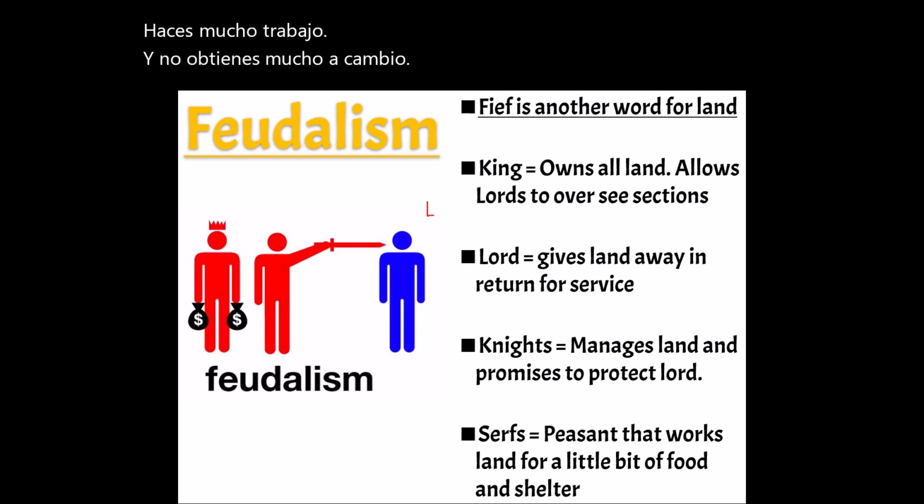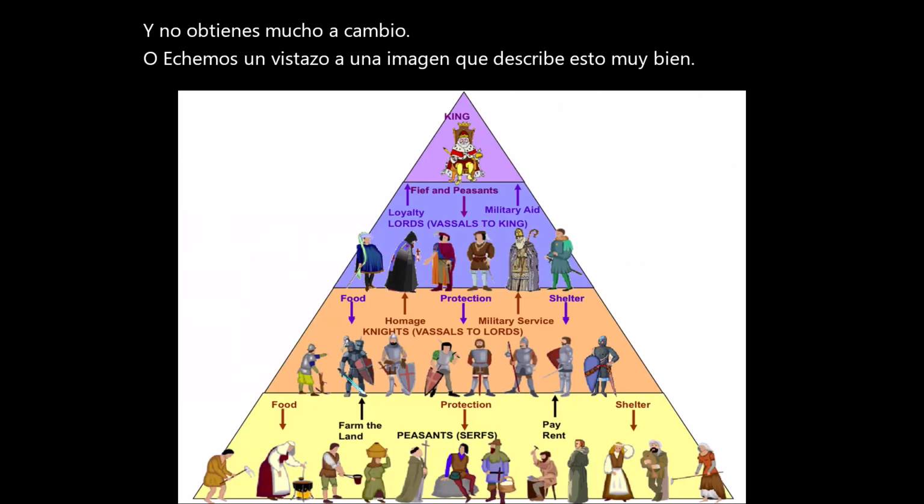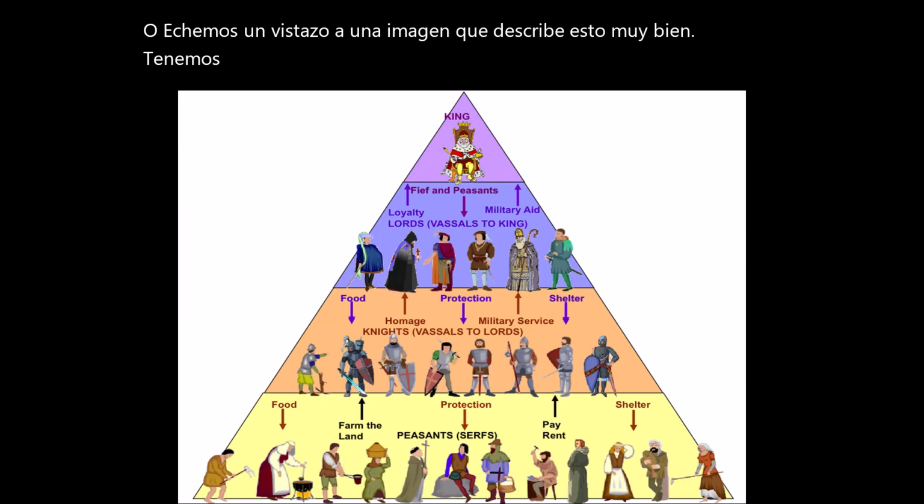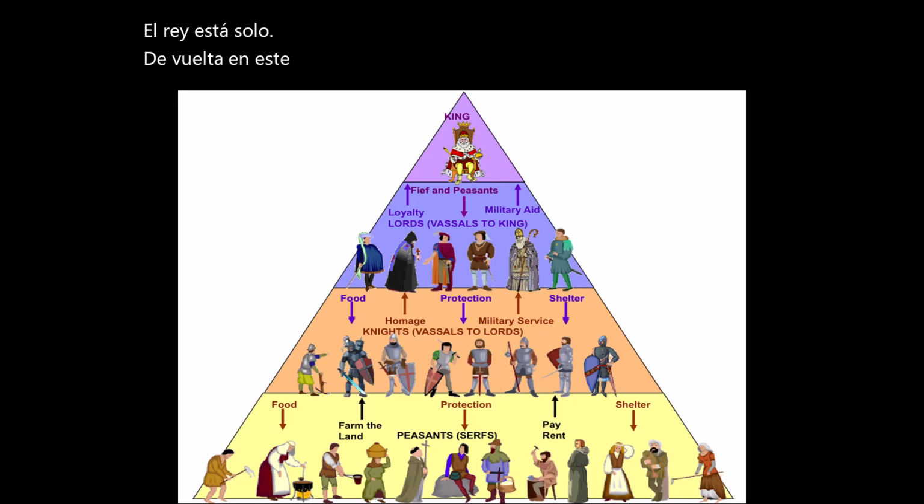So let's take a look at an image that kind of describes this very well. We have here a pyramid where you have the king at the top. The king is by himself. Back in this time, the king ruled under the power from God. It was a divine right to rule.